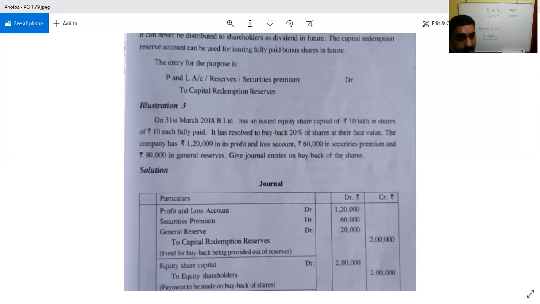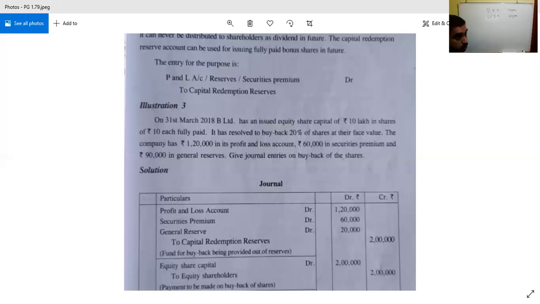Buyback amount is how much? 2 lakh. So out of that 2 lakh, how is it to be distributed? Out of the 2 lakh, 1,20,000 we need to take from the P&L account. Out of the 2 lakh, 60,000 we need to take from securities premium. So it is 1,80,000 so far. Balance to take the 2 lakh.